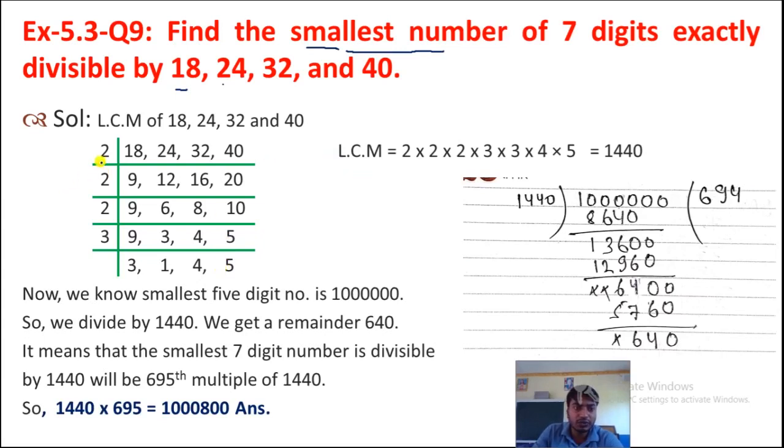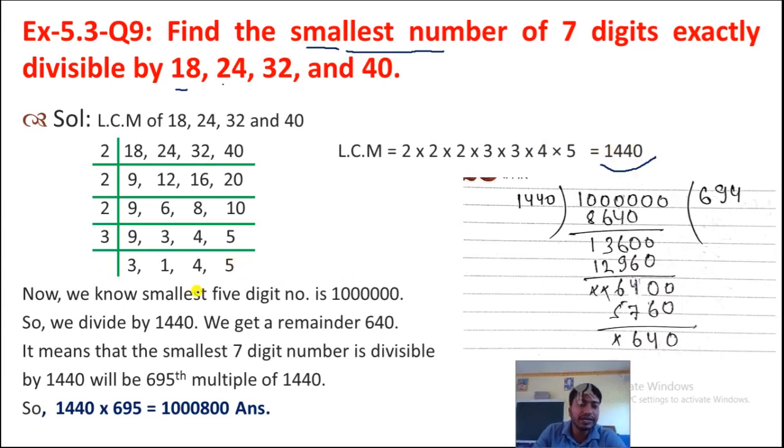LCM is equal to 2 into 2 into 2 into 3 into 3 into 4 into 5. Understood? When we multiply, we'll get 1440. Okay, this is the LCM.